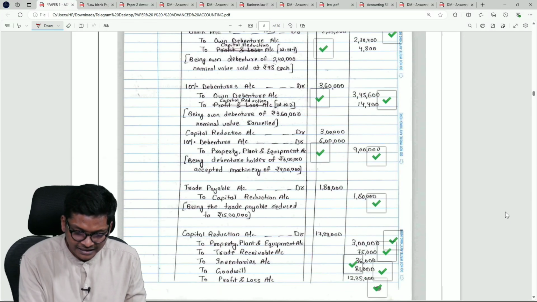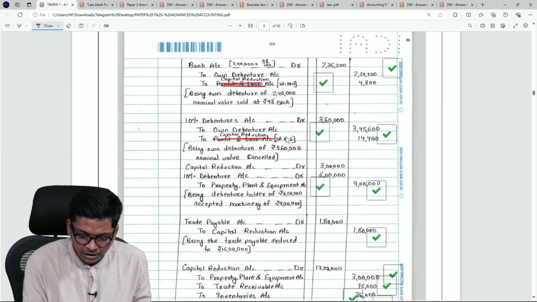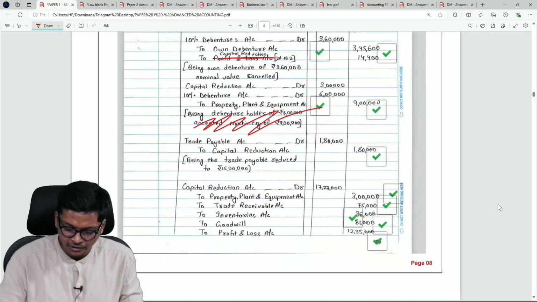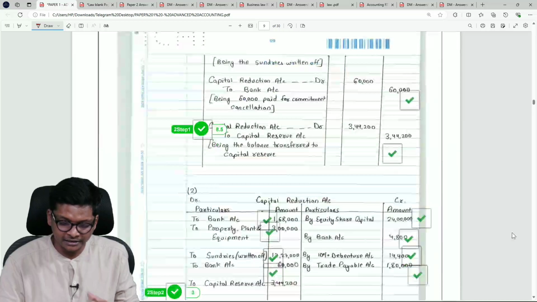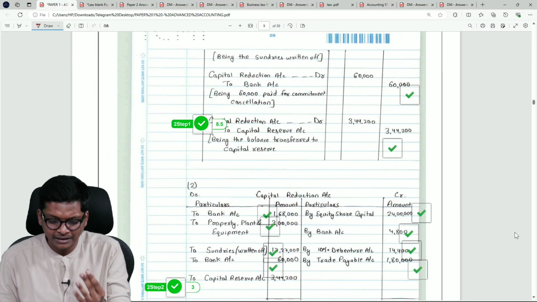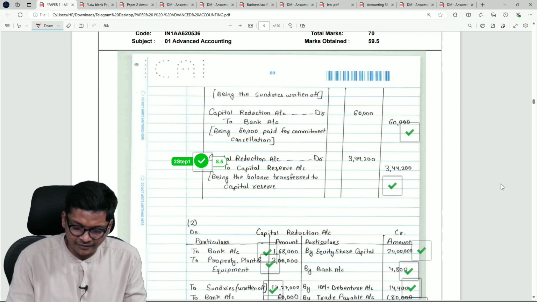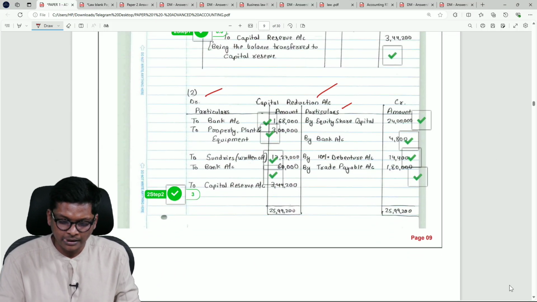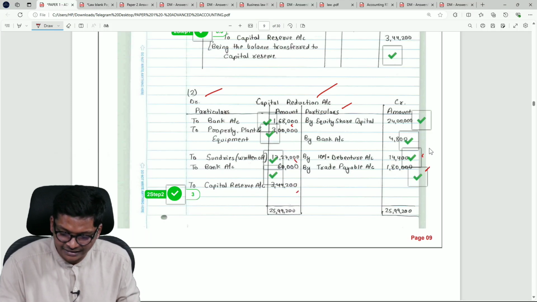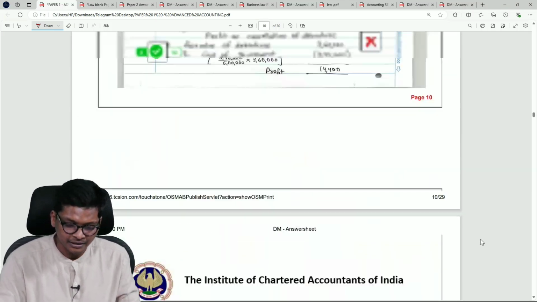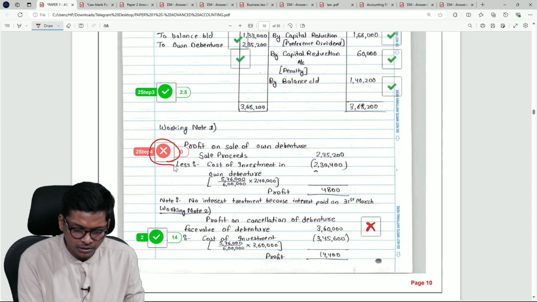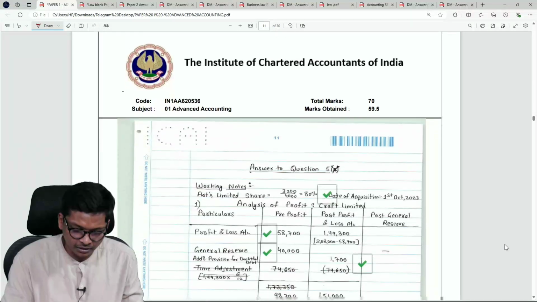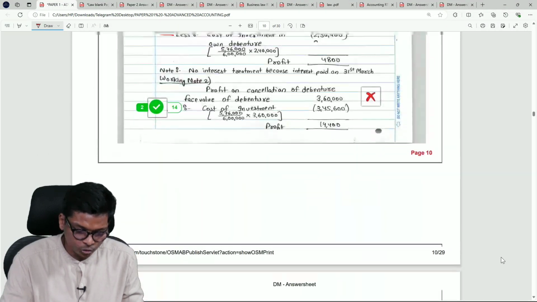And if you look at the answer, even though the student has a few strikes, it is so neat. It's not scribbled over, it's very neatly struck. I am only talking about presentation here, guys. Mathematical and numerical accuracy lies on your concept. Then the student has come to capital reduction, the ledger also is opened, debit and credit neatly posted in both places. Amount is there, you can see tick, tick, tick, because the same thing is there in the key. And then one mistake: grace marks were given only for this in internal reconstruction because the debenture concept was not there, that adjustment was not there, and then the student got 14 out of 14.